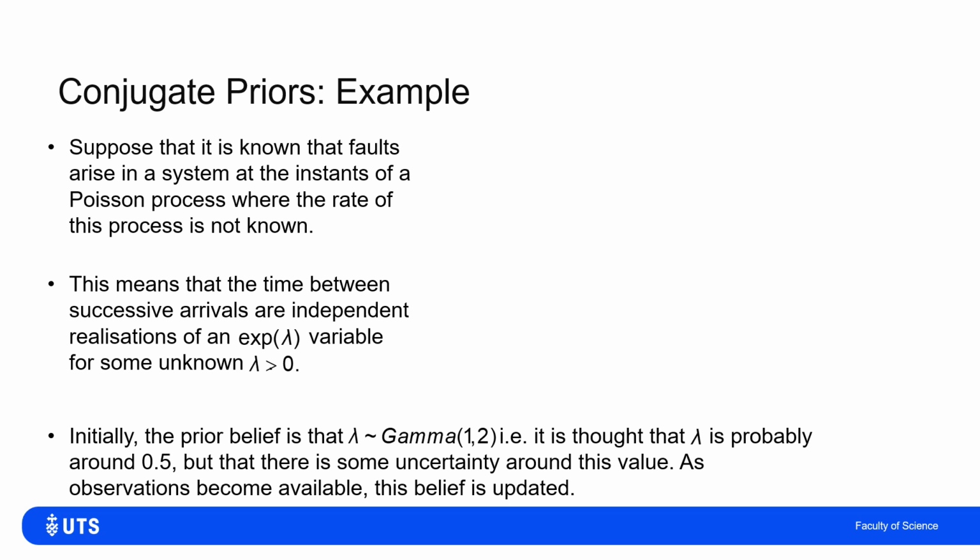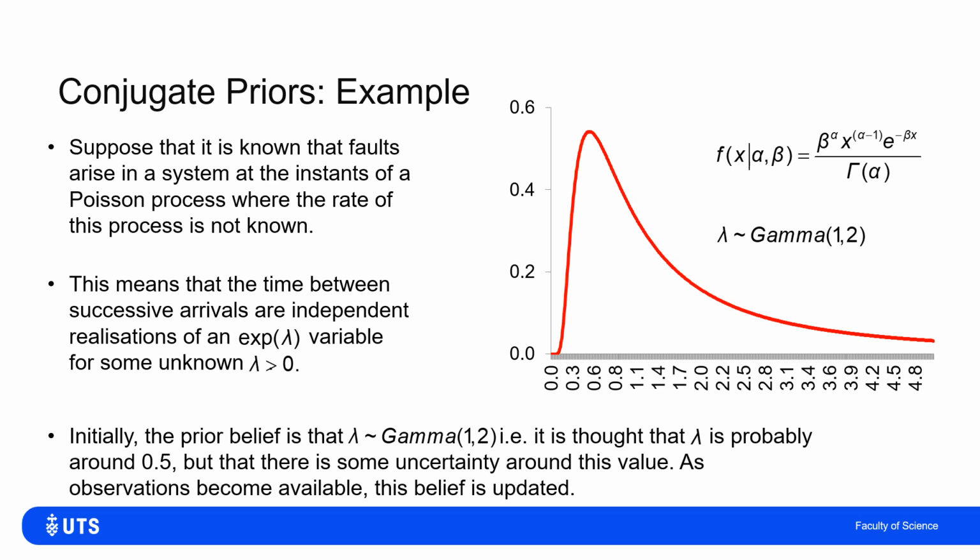Let's say we start by saying we believe that the rate parameter here is something that can be described by a gamma distribution with parameters 1 and 2. So what that says is I think the rate at which faults arrive in that system is about half a fault per unit of time, so 1 fault every 2 units of time, but that I can update that as I get more and more observations. So this is a gamma with parameters 1 and 2. Some textbooks might give you a slightly different parameterization for the gamma, but I'll keep this consistent with one of the 2 standard notations.